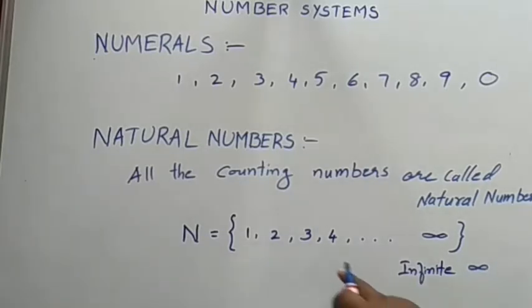Here you can observe it is starting from 1 onwards. So the least natural number is 1. The greatest natural number is infinite.